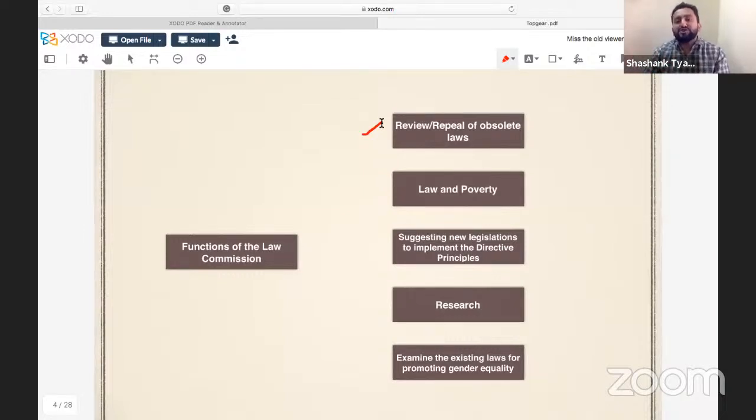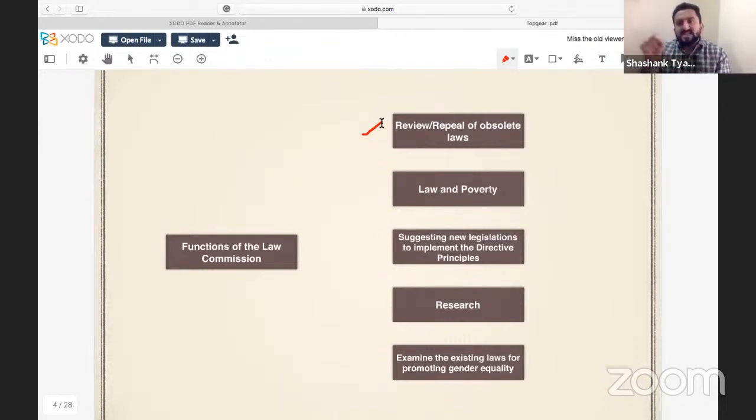During debate of Constitution Assembly, there were some members who were saying that there should be a central law commission which should recommend to repeal those laws which were made by Britishers and now they're not required.